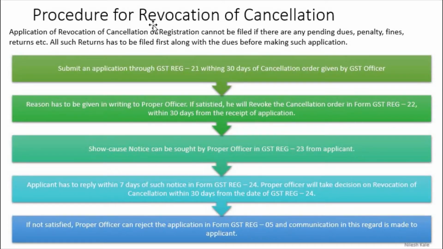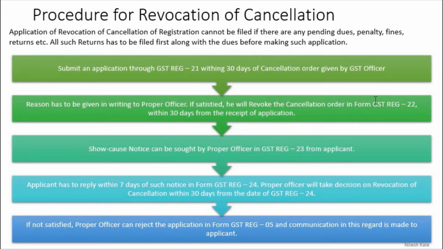Now there is a procedure for revocation of cancellation. Let us look at the procedure. An application for revocation of cancellation of registration cannot be filed if there are any pending dues like penalty, fines, returns, etc. All such returns have to be filed first along with the dues before making such an application. Then you will have to submit an application through GST REG 21 within 30 days of the cancellation order, right? The reason has to be given in writing to the proper officer, in writing, not orally.